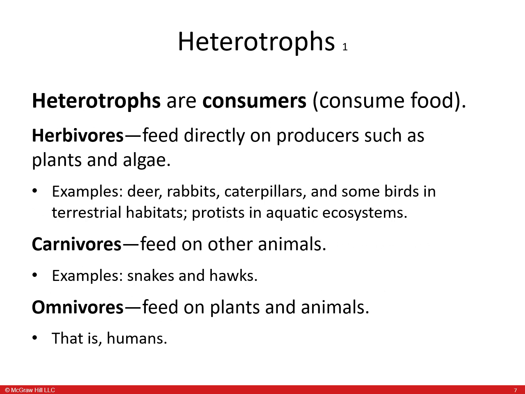Heterotrophs are consumers. They consume food. Herbivores feed directly on producers such as plants and algae. Examples of these are deer, rabbits, caterpillars, and some birds in terrestrial habitats, and protists in aquatic ecosystems. Carnivores feed on other animals. Some examples are snakes and hogs. Omnivores feed on plants and animals. For example, us, we are considered omnivores.